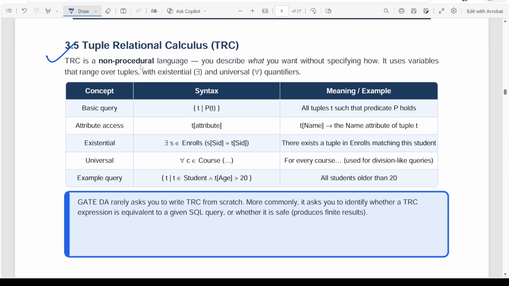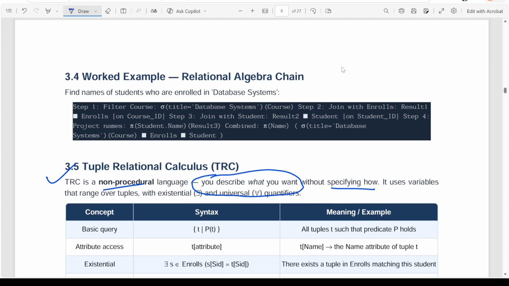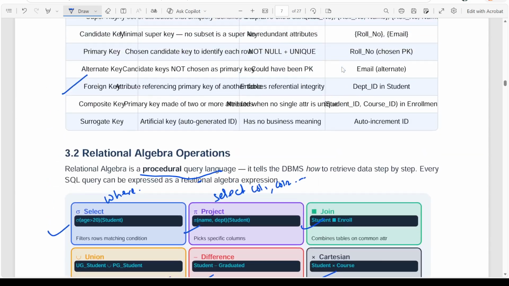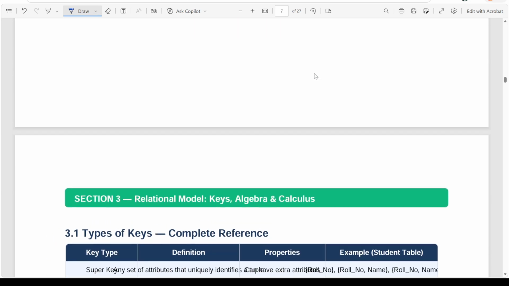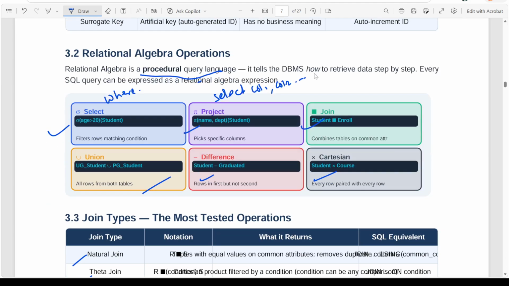But this is tuple relational calculus. These are like sentences. You cannot directly convert this into SQL queries. But it gives you an overview of what you want without specifying how. It tells you what you want to do, but you do not give exact details of how it will be achieved. But relational algebra gives you exact details of how it will be done.